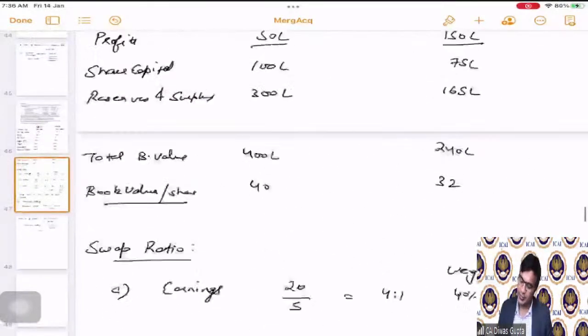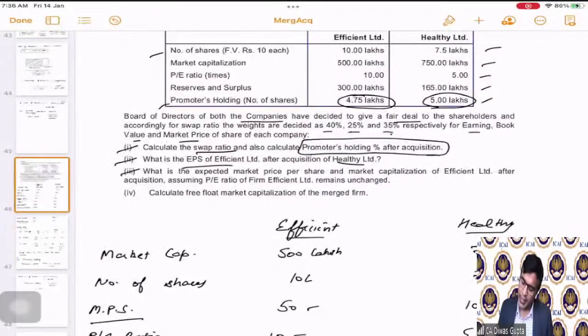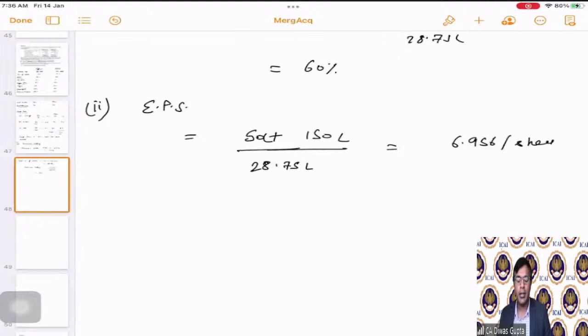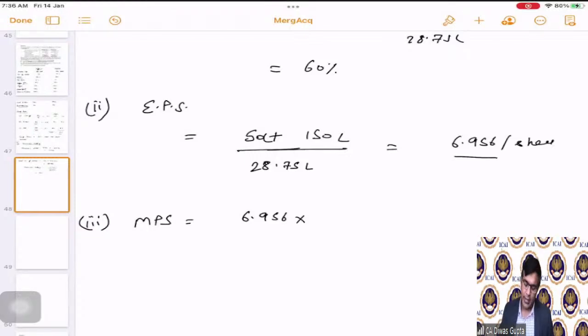This is the EPS. Then what is the expected market price per share and the market cap of Efficient Limited after acquisition, assuming PE ratio of the firm remains unchanged? So they are saying now apply the same PE ratio and calculate the market price per share and the market cap. MPS will be calculated as 6.956 multiplied by the PE ratio, because for EPS we are going to use the new EPS, and the question has already said to take the same PE ratio. So same PE ratio is 10, which brings this as 69.56 per share.